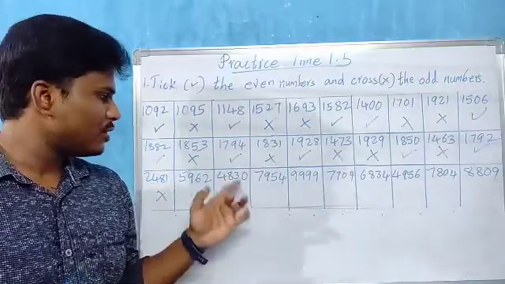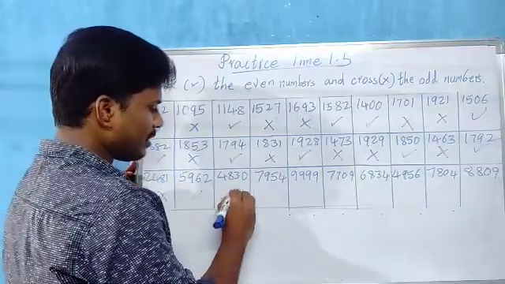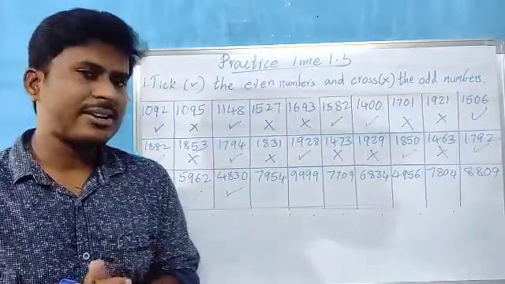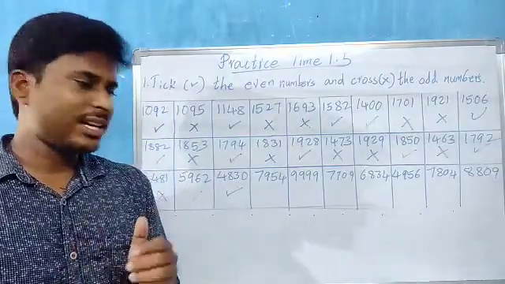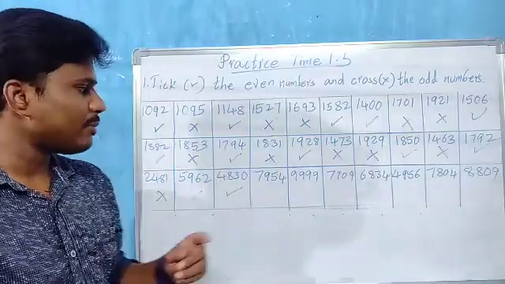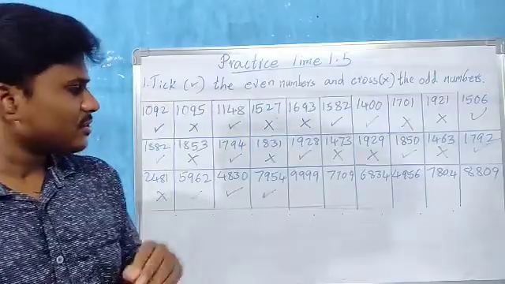4830, children. 0 is in the ones place. 0 is an even number, so the total number becomes an even number. Tick it. Then 7954. 4 is in the ones place, children. 4 is an even number, so the total number becomes an even number. Tick it.